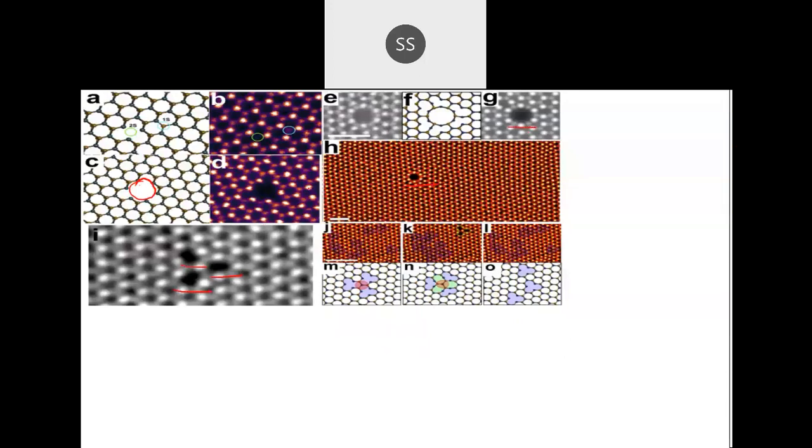In one lattice point some atom has gone missing, or if some other atom has come into that lattice point, then also it will come under point defect. Now see the next one.